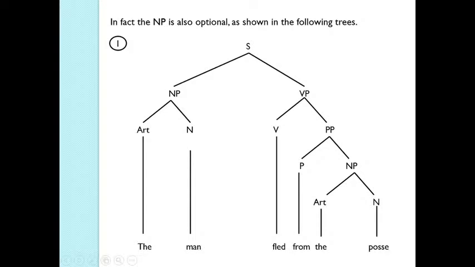Fled from, so you don't have the noun phrase after the verb because this is not a transitive verb. But in the verb phrase you have a verb and a prepositional phrase, and the prepositional phrase consists of a preposition and a noun phrase, and again the noun phrase consists of an article and a noun.